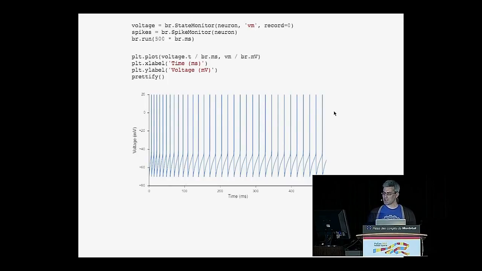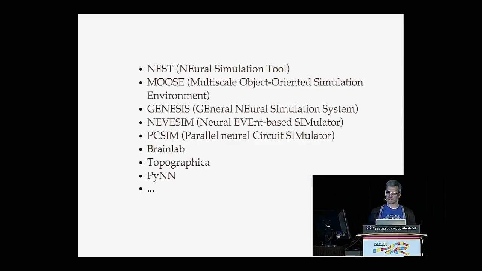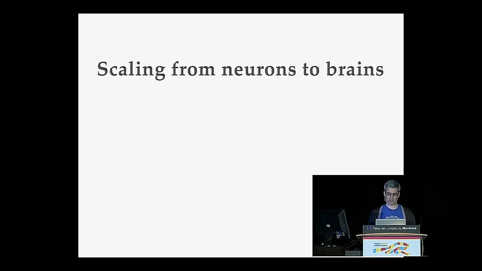And so the question is, how do we scale up these simulations from neural simulators, of which there are many? These are 8 examples in Python, but there are actually quite a few more. How do we scale up these types of simulations to something that's brain-like and something that you could say has some kind of intelligence? So, scaling from neurons to brains.